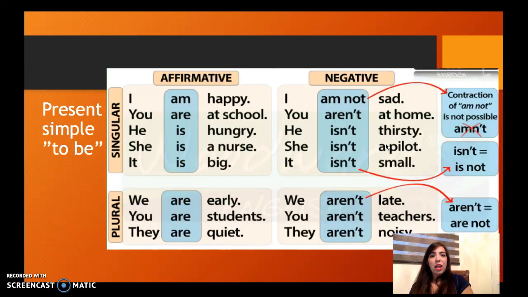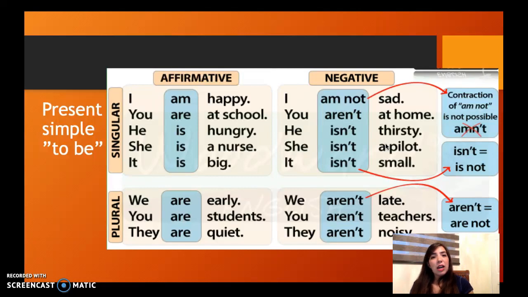Let's see. Well, in the affirmative we have many changes. The first line will be the personal pronoun. It will be I, you, he, she, it, we, you, and they, that you must remember from previous classes.